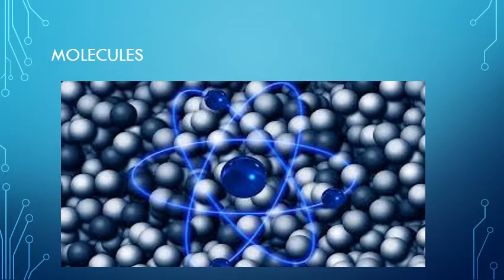Now further, molecules are also made up of atoms. We have a unit smaller than the molecules, that is atoms.